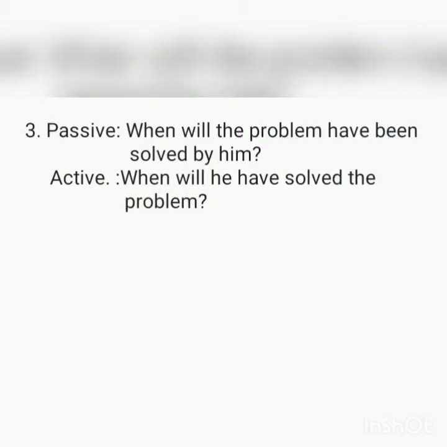Number 3, passive. When will the problem have been solved by him? This is another question form which begins with interrogative word when. We have to take down when as it is in the active voice again. Here the object is him and its subjective form is he. Let's change into active. Since this is question form, we'll change back into question form. Let's start. When will he have solved the problem?